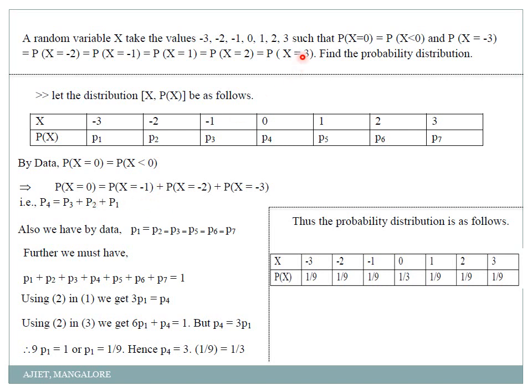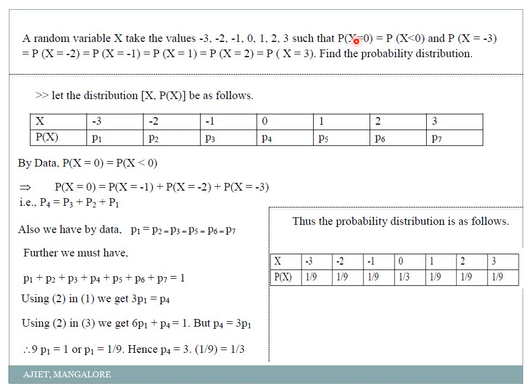Write the conditions. First condition, what they said: probability of x less than 0. So x less than 0, what is the notation? P4 is equal to less than 0 means which ones? Minus 3, minus 2 and minus 1. So that is P1 plus P3 plus P2 plus P1. Proper? Okay, this is my first condition.